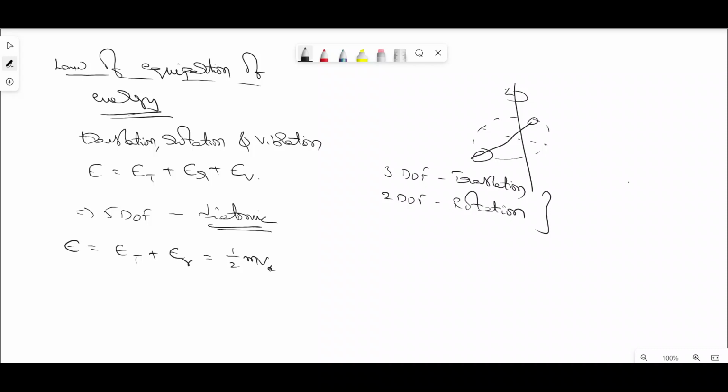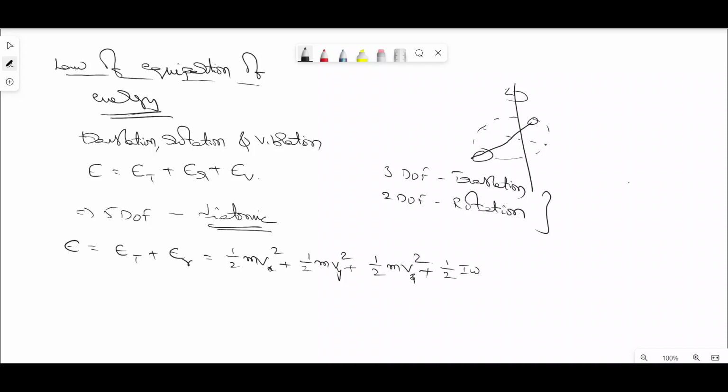The kinetic energy for the gas molecule is represented as half m vx square along the x-axis, the energy along the y-axis is half m vy square, and the energy along the z-axis is half m vz square.